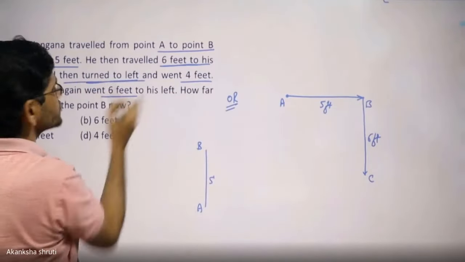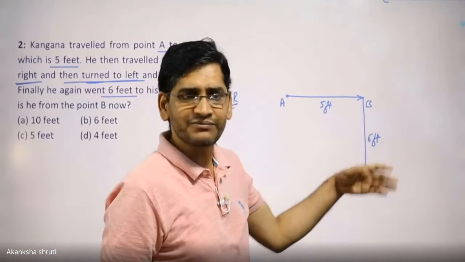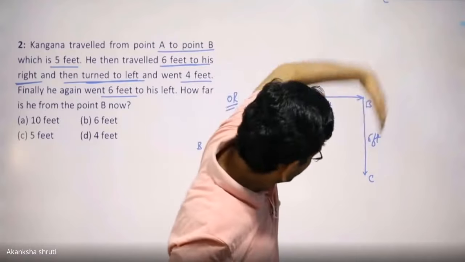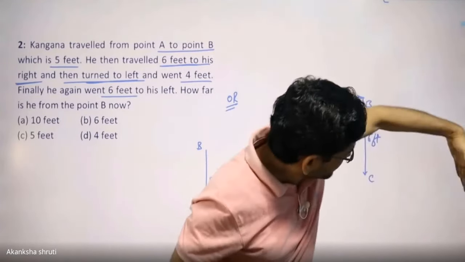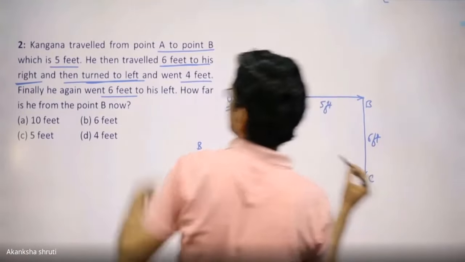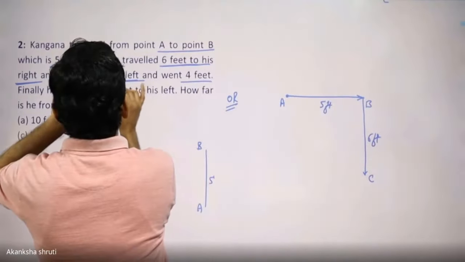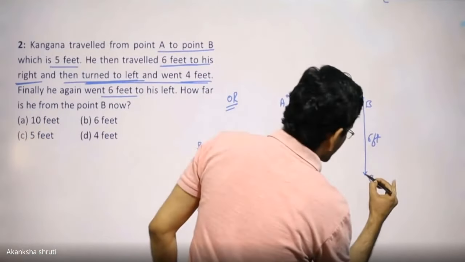Then turn to the left. At point C, the left turn is taken. While moving in this downward direction, this will be the left and this will be the right. It is said to turn left and go 4 feet.